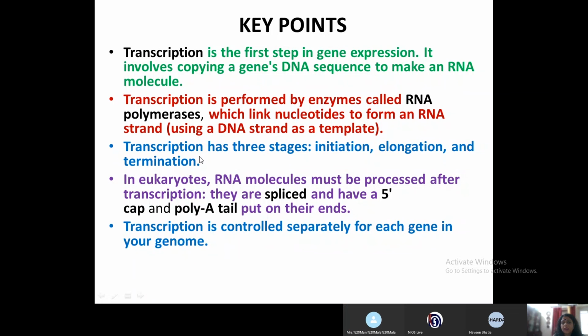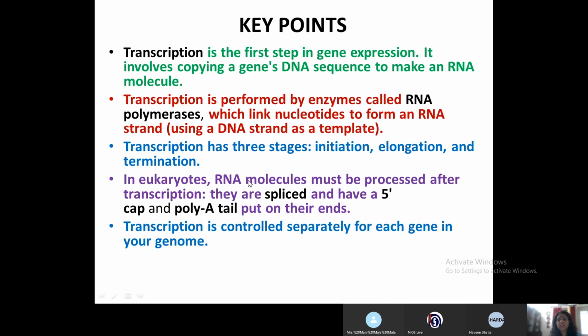Whereas in case of eukaryotes, there are three types of RNA polymerases: RNA polymerase 1, 2, and 3. RNA polymerase 2 is responsible for the transcription of the mRNA or the hnRNA, which after processing becomes the